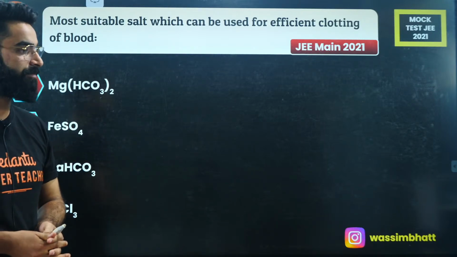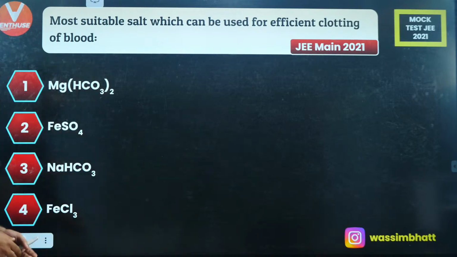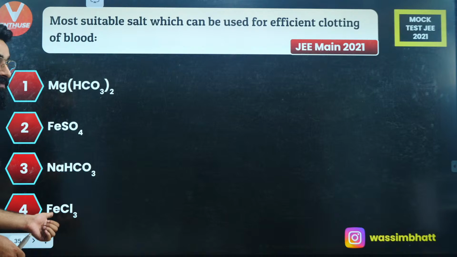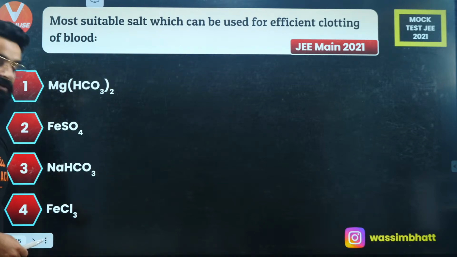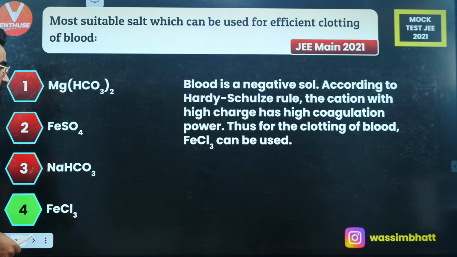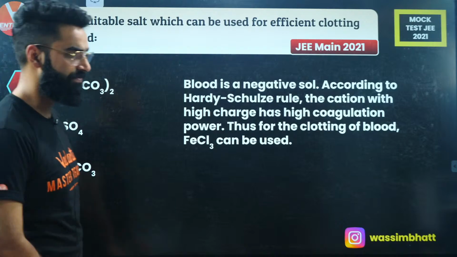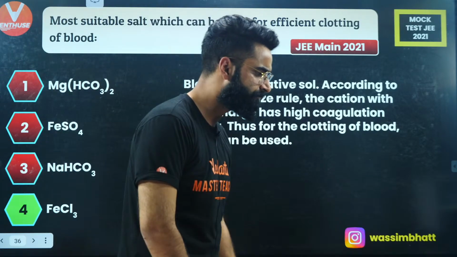So which one is the most suitable one? Right here you have got Fe tri-positive. The more the positive charge, the more its coagulating power, because blood is a negatively charged sol. So FeCl3 is going to be the most suitable reagent which can be used for the efficient clotting of blood. Perfect.